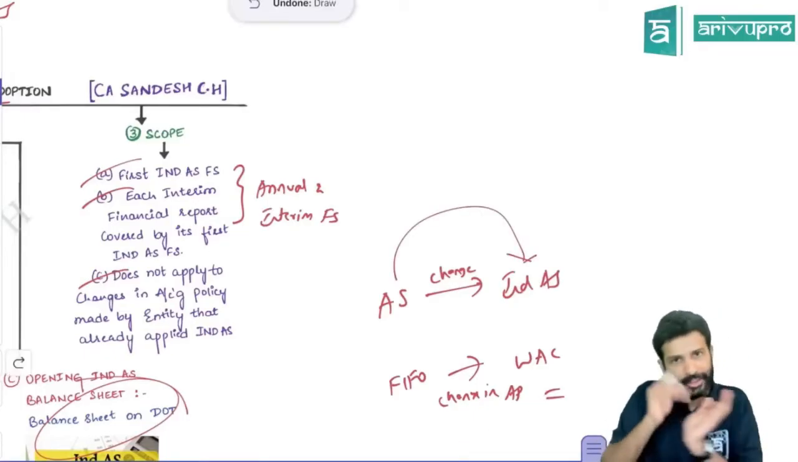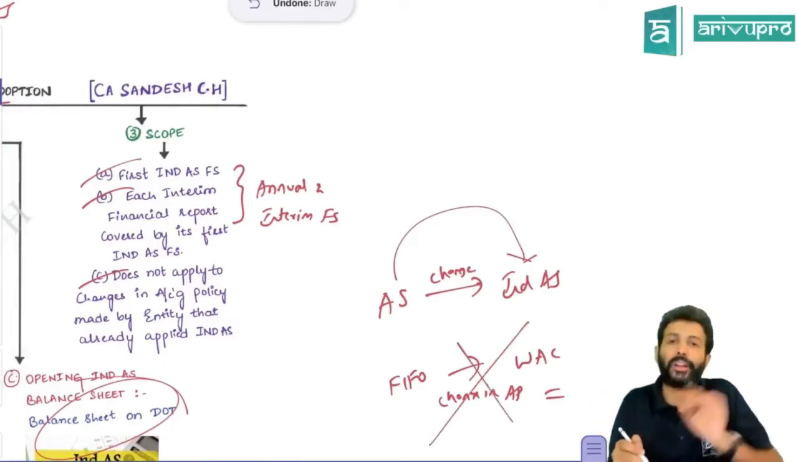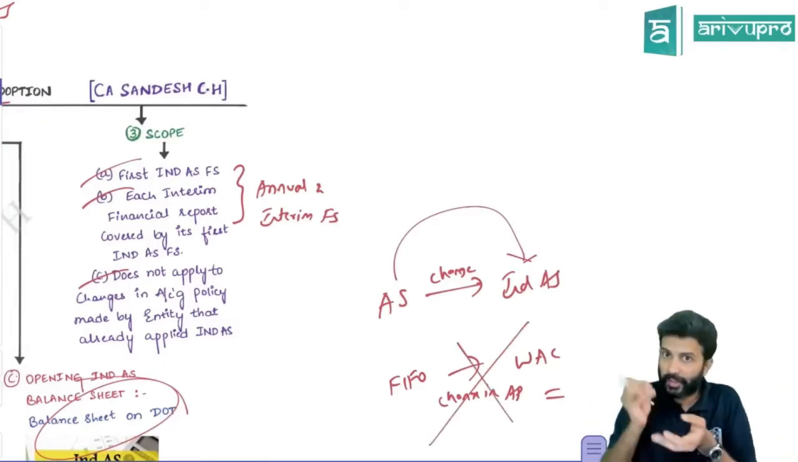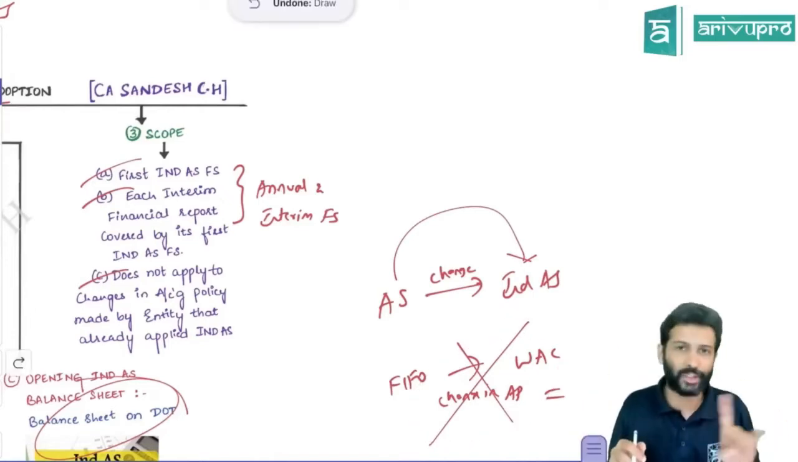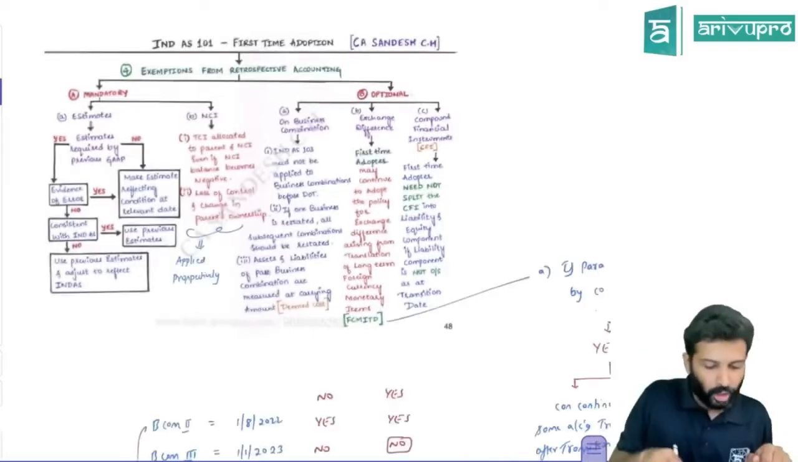Changing your accounting policy means there also you have done a change, but this change is not considered first time adoption. First time adoption will give you a lot of benefits. Those benefits you cannot take for accounting policy changes. That is not acceptable. Okay. All right.